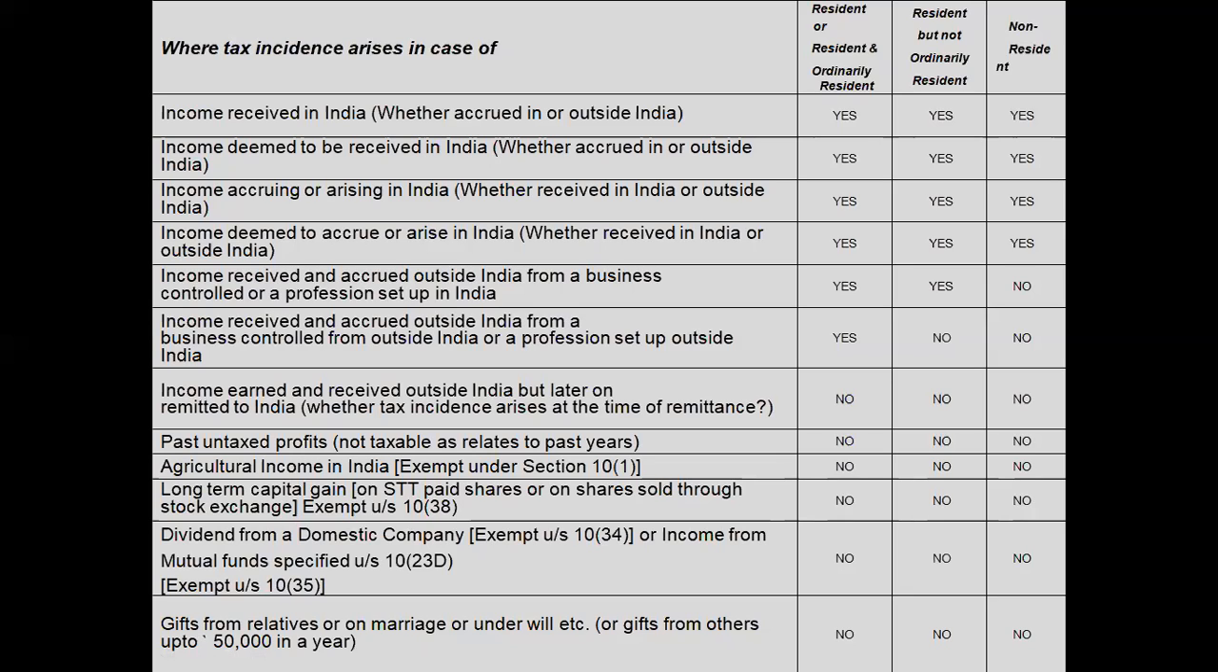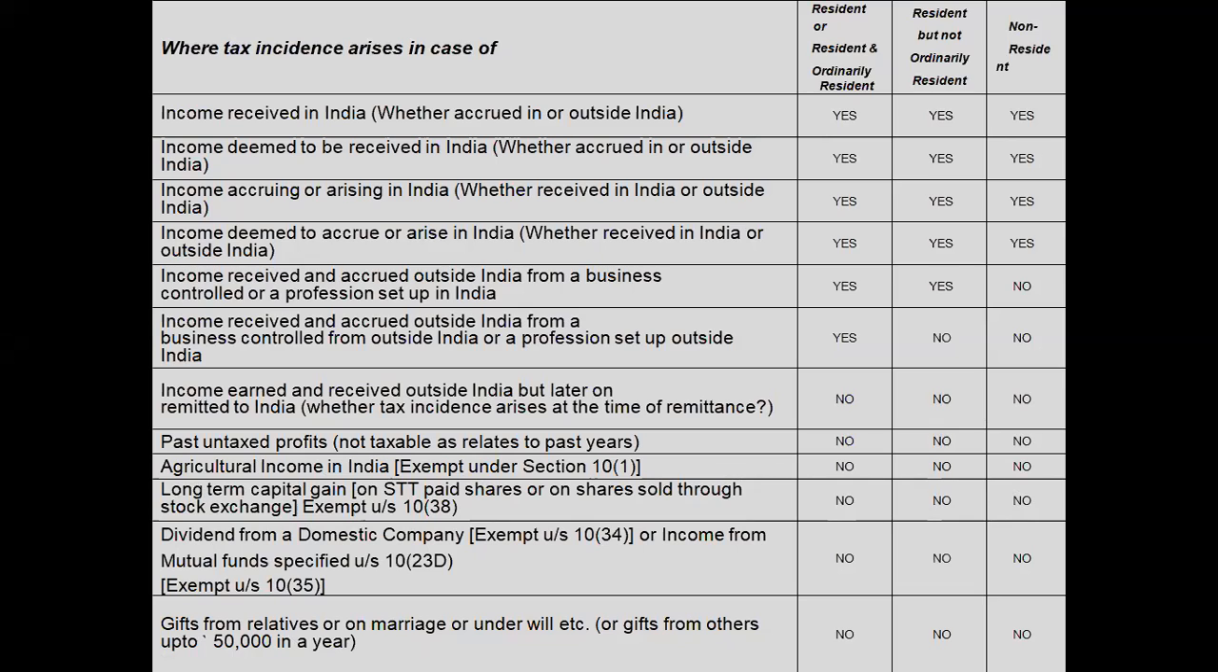We already discussed it. Past taxed income, later remitted to India, is also not taxable to all the people. Next, agricultural income is not taxable. Dividend is not taxable. Long-term capital gain is not taxable. Gifts from relatives, or on the occasion of marriage or death, if less than 50,000, are not taxable. More than 50,000 is taxable.